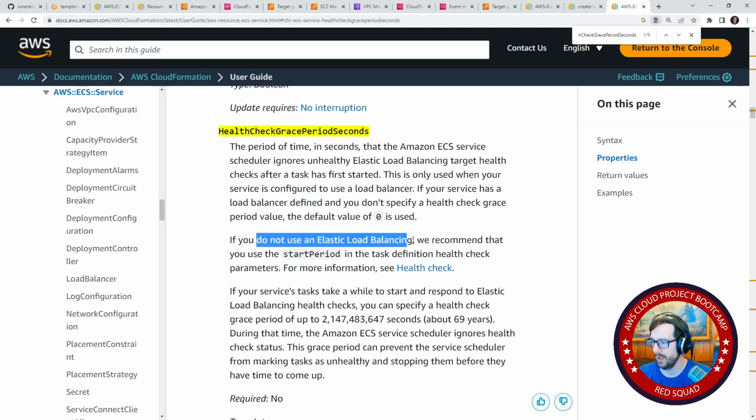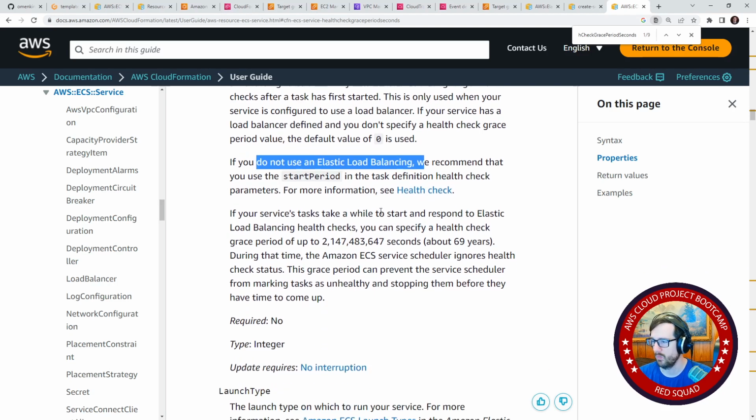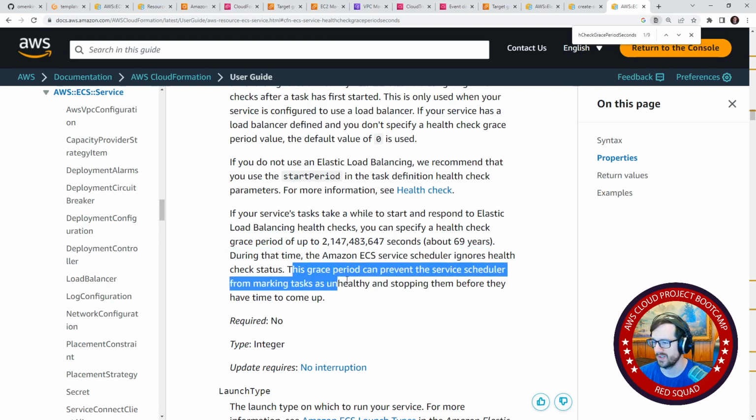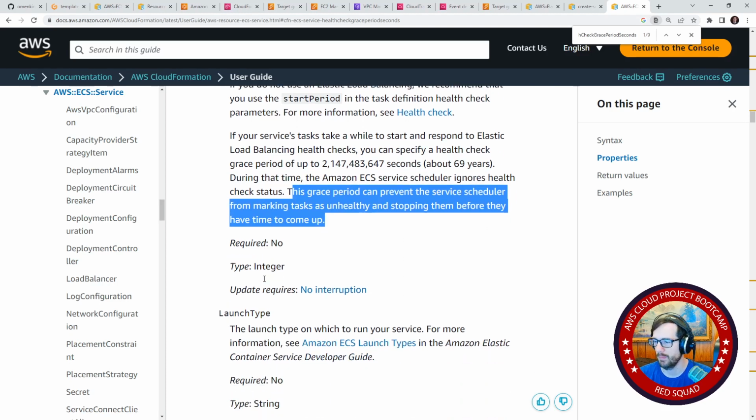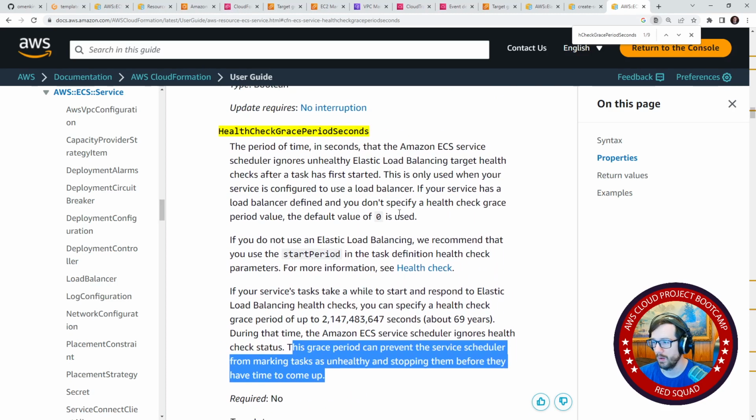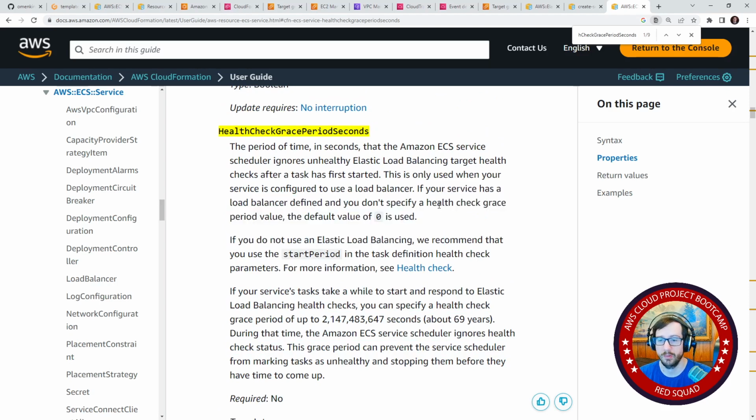If you do not use a load balancer, we recommend that you use the start period in the task definition health check. If your service tasks take a while to start and respond to ELB health checks, you can specify a health check grace period up to this. During that time, the ECS scheduler ignores health check status. This grace period can prevent the service scheduler from marking tasks unhealthy and stopping them before they have time to come up. Now, it says here that the default's 0, and I don't remember us ever setting this before.